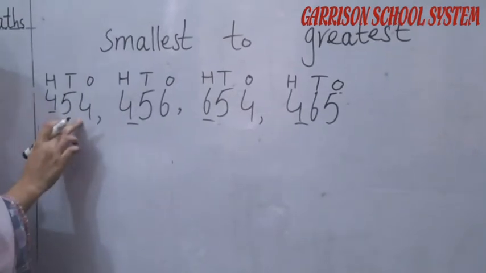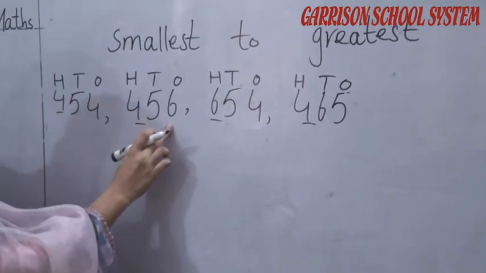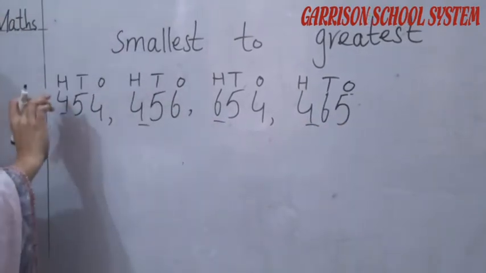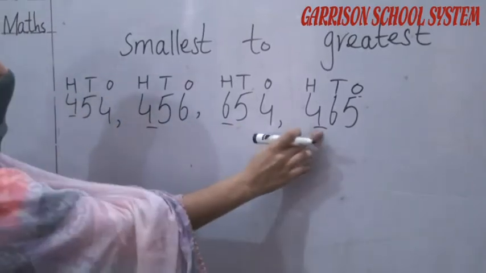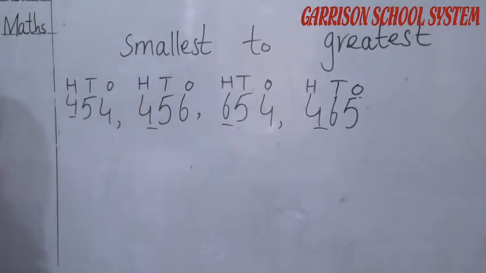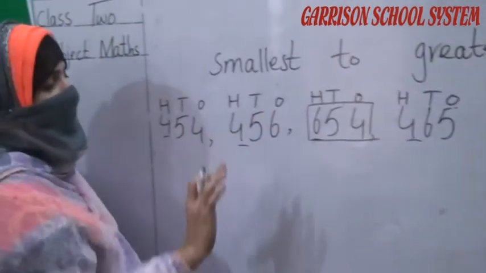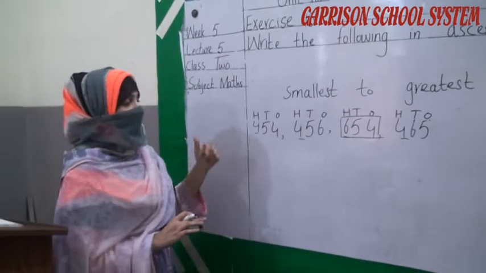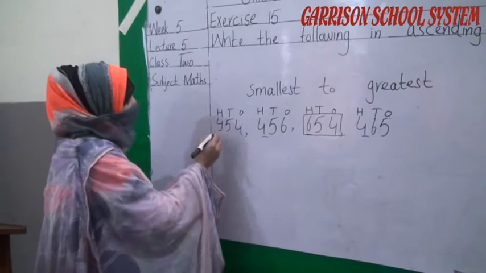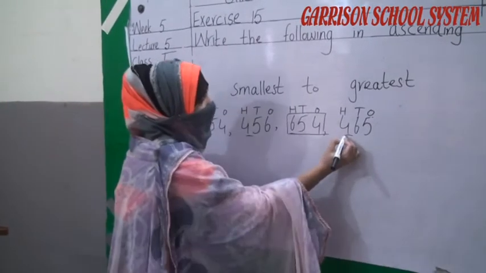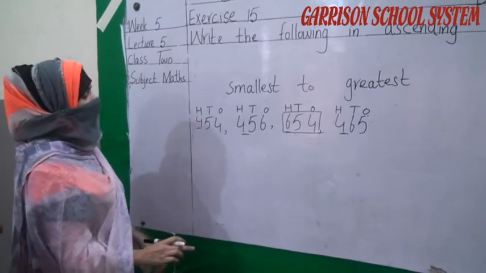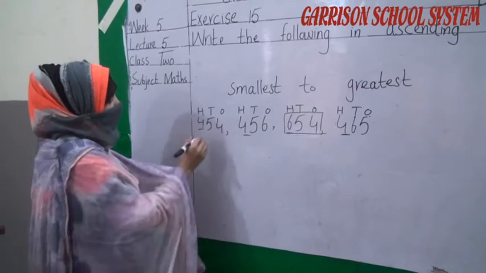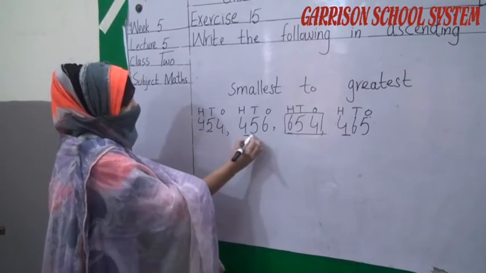Here is 454, again 456, 654, 465. Okay. Among these numbers 4, 4, 6 and 4, which hundreds number is greater? This is our greater number because its hundreds number is greater. Now look at the next number, which is our smaller number. 4 is our smaller number, but here is 4 three times. 400, 400, 400. So now we have to look at the next number, which will be in tens.